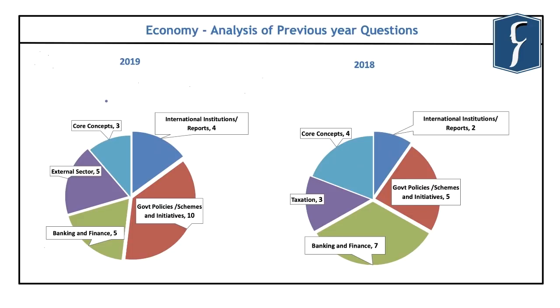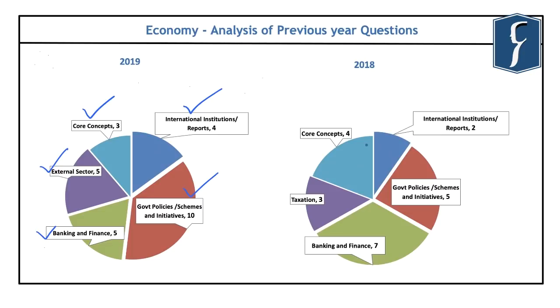And if you look at the distribution within the economy section, you will find that questions have been asked related to basic concepts or the core concepts, the banking and finance, the external sector, important international institutions and reports, and also various government initiatives, policies, and the schemes. So, although the relative importance of these topics keep on changing, however, these are some of the important themes for your preliminary examination.